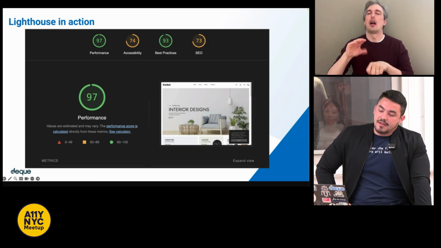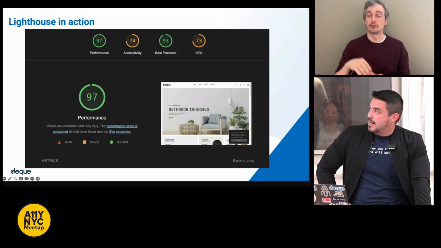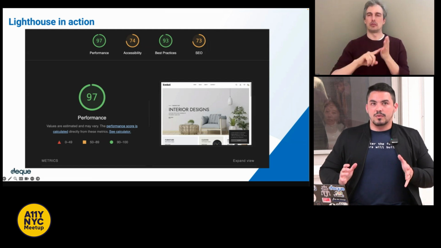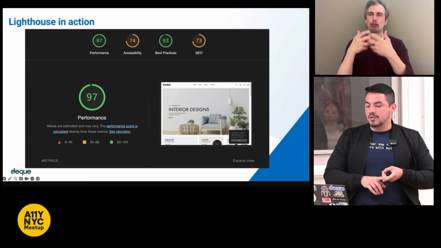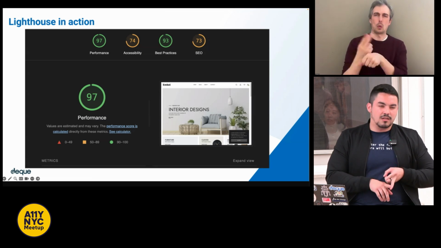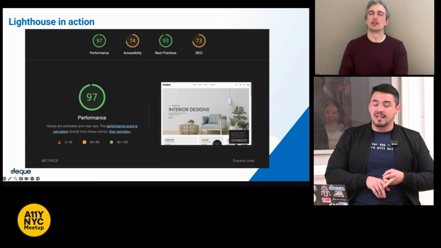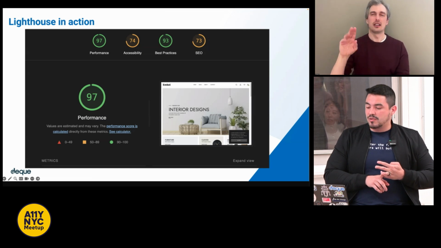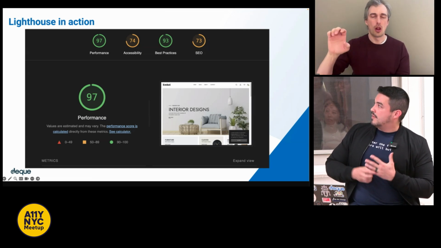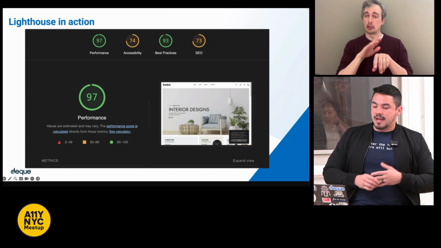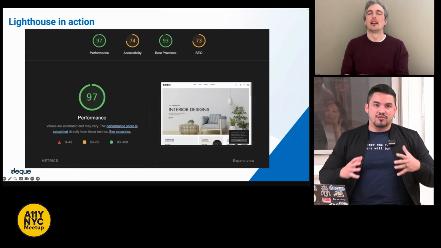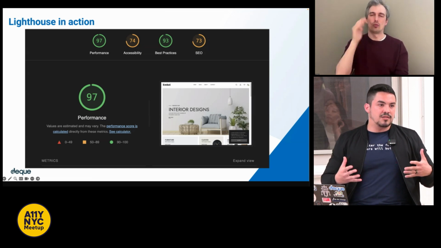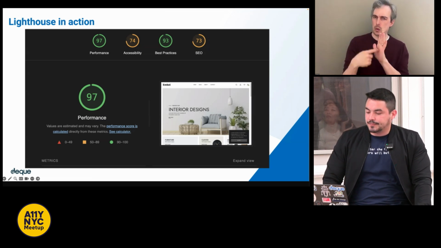SEO. It evaluates how well your site is optimized for search engines. So what it tries to look for is the proper use of meta tags, making sure that the links are crawlable and the text is also crawlable. Is it responsive on mobile? Is it friendly to you? Do you have a descriptive page title? And then also after that, it will try to help you out in the right direction to make your site more searchable.